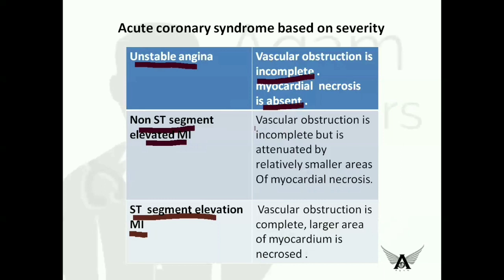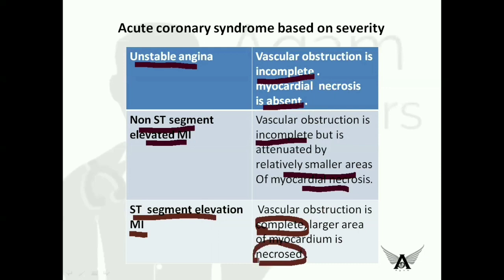Whereas in non-ST segment elevated MI, the vascular obstruction is incomplete, but it is attended by relatively smaller areas of myocardial necrosis. And in the last type, the ST segment elevated MI, the vascular obstruction is complete and a larger amount of myocardium is necrosed.